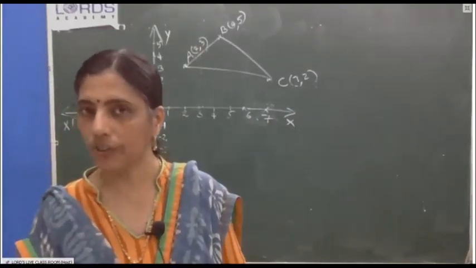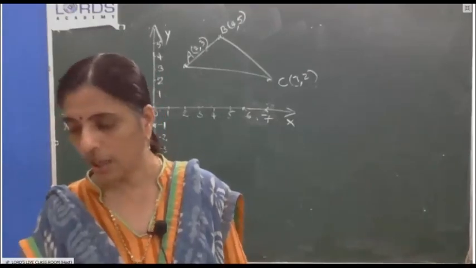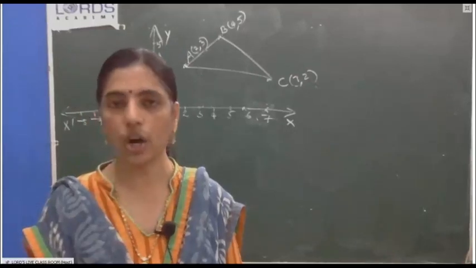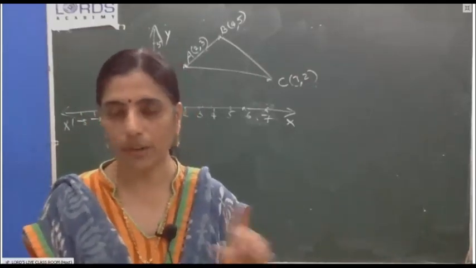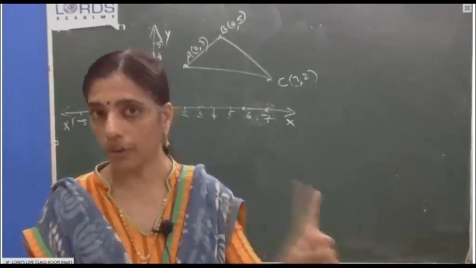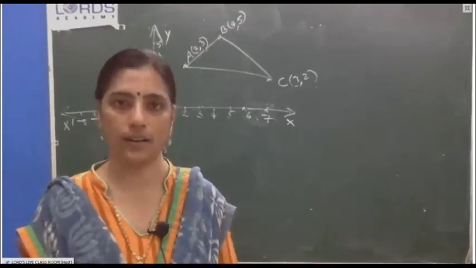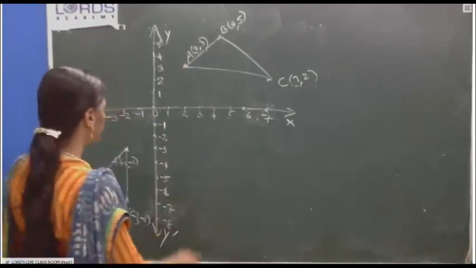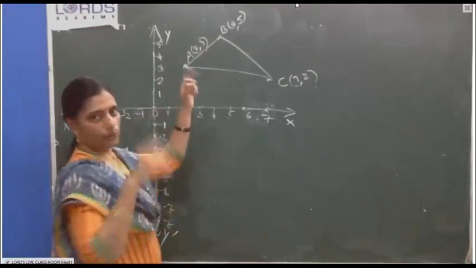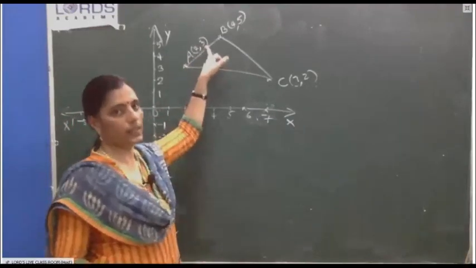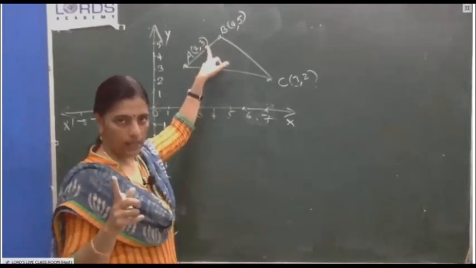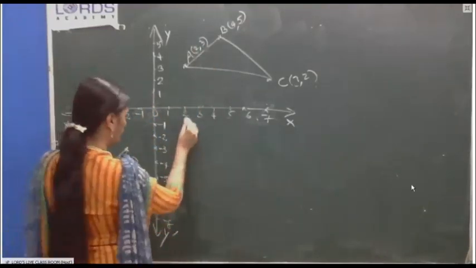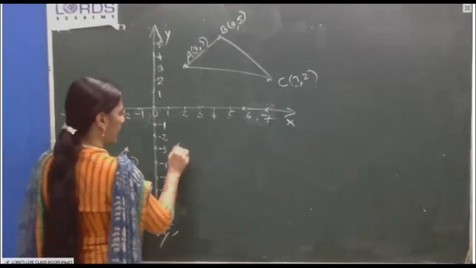Write down the coordinates of A double dash, B double dash, C double dash, if A double dash, B double dash, C double dash is the image of triangle ABC, not triangle A dash, B dash, C dash, our original triangle, when reflected in the x-axis. So this will come here. A 2, 3. Now I am using theory. A 2, 3 will become A 2, -3. When x-axis reflection happens, the y coordinate changes. So it will become 2, -3. So 2, -3 here. This is A double dash.